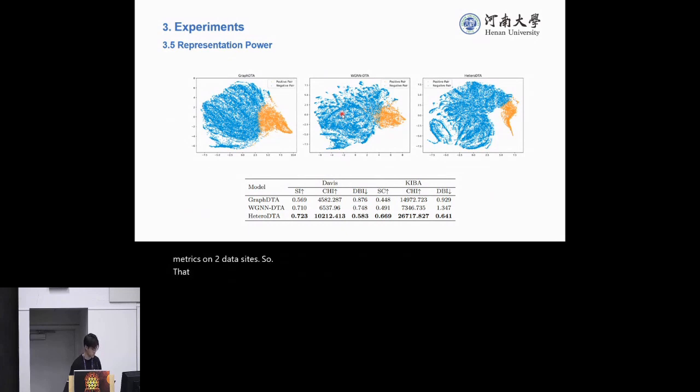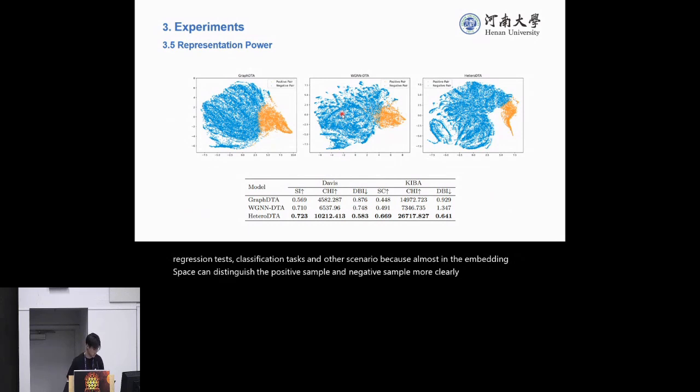So the 2 experiments show that our model is better than other baseline methods on regression tests, classification tests, and cold-start scenarios, because our model in the embedding space can distinguish the positive samples and negative samples more clearly. So it can explain why our model is better than other methods.